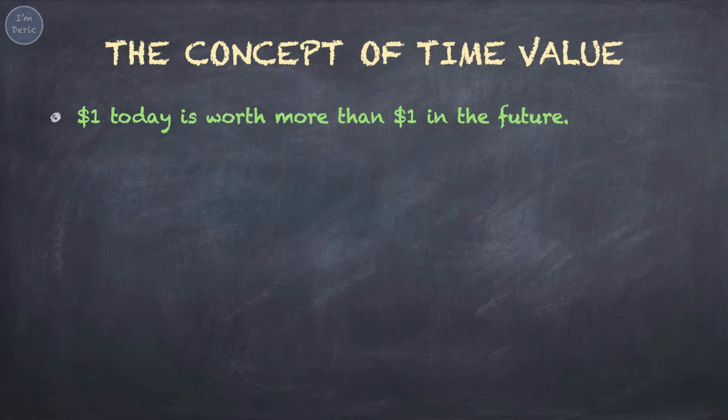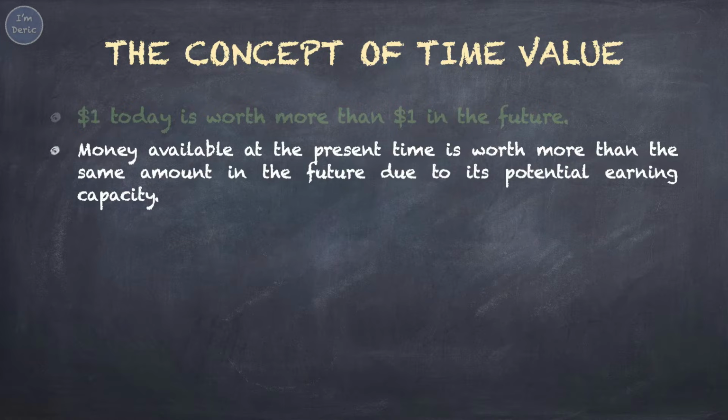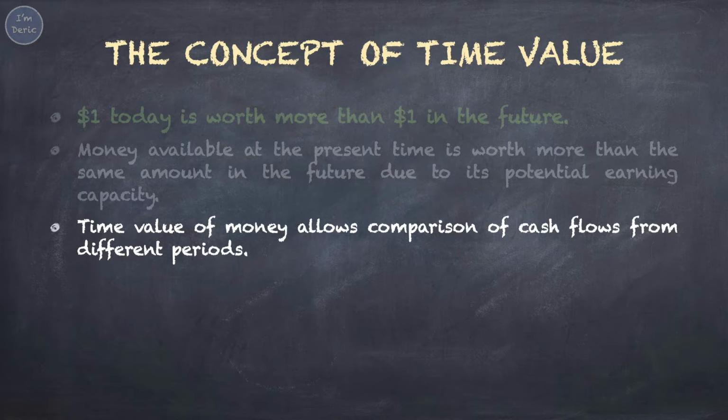That's because $1 today is worth more than $1 in the future. As a basic principle of time value, money available at the present time is worth more than the same amount in the future, due to its potential earning capacity. So, after receiving $10,000 today, we may use this portion of money to invest and earn return from it. Another point, the concept of time value of money is important because it allows the comparison of cash flows from different periods. We will explain about it later in this video.